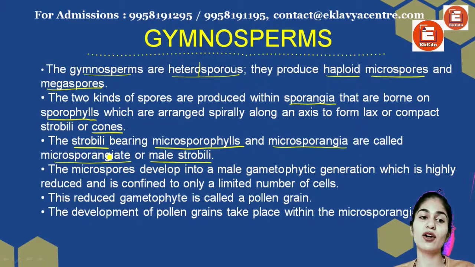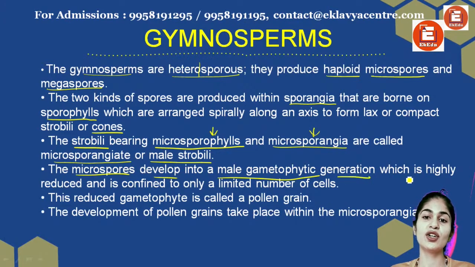So male strobili is known as microsporangiate and it will have two structures, microsporophyll and microsporangia. Microspores develop into the male gametophytic generation, which is highly reduced and is confined to only a limited number of cells.